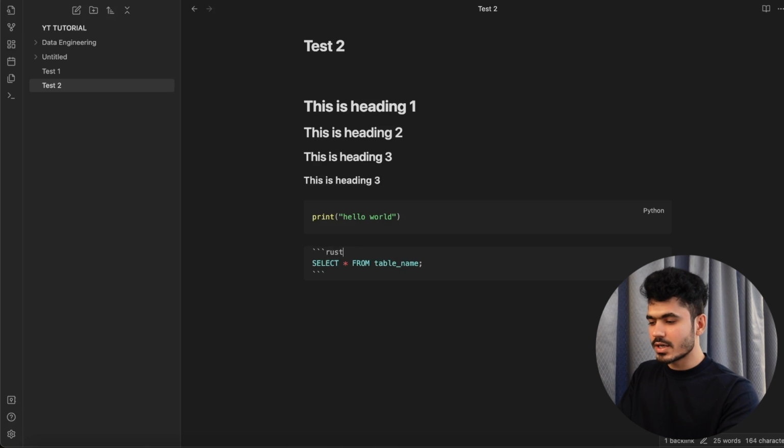If I do Rust, or any other language like C++, all of these will automatically get converted as per the language that you provide, right? These are the basics. You can store the code, you can store the heading, and you can create the connection. It's a major thing that I use.